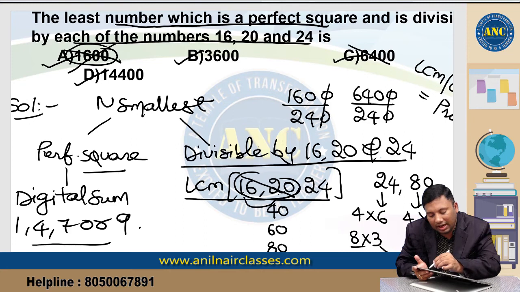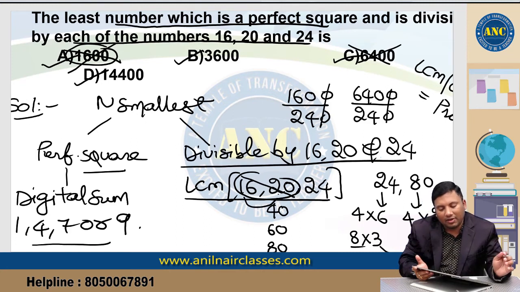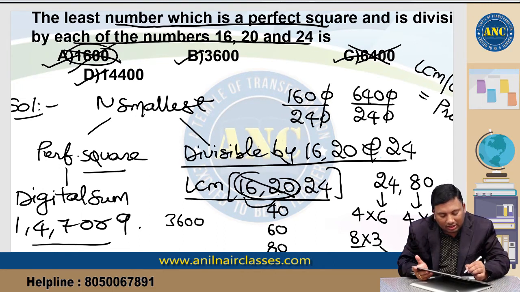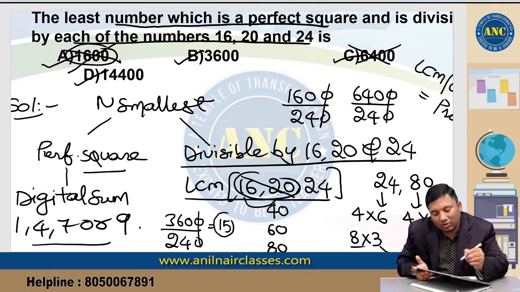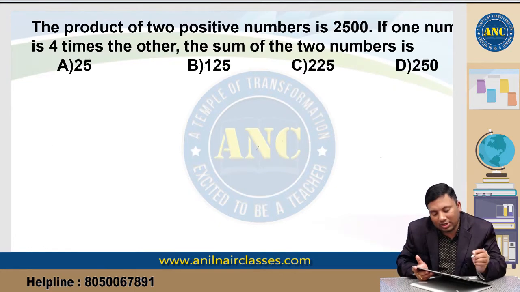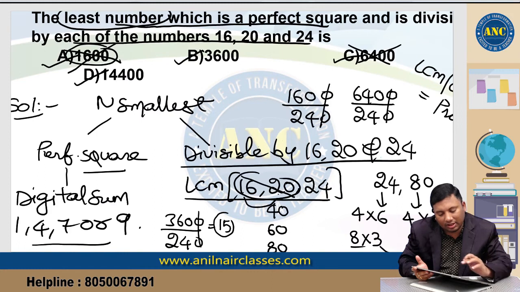So these are out. We are stuck between 3600 and 14400. 3600 is divisible by 240, 24 ones are 24, it is 15. 14400 is also divisible by 240. Now check which one is the smallest number, as the question asks. Among these four, the smallest is 3600.